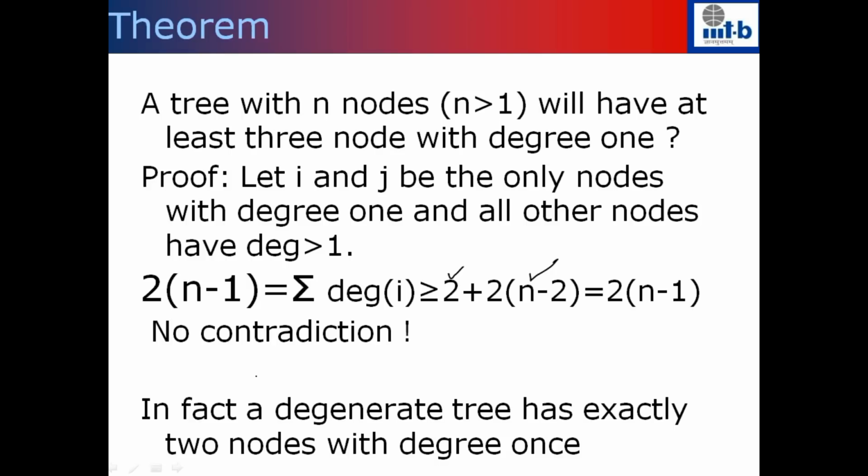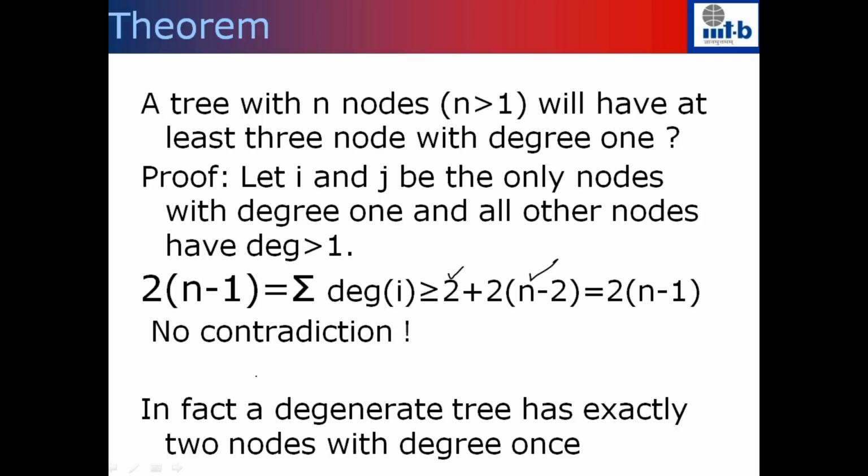In fact, the degenerate tree has only 2 nodes with degree 1, right? So this theorem is true only for 2 nodes. It's not true for 3 nodes. A quick example is a degenerate tree, where only the first node and the last node are degree 1 nodes. Every other node in the degenerate tree has degree 2. So this is not extendable to 3. This theorem is only true for 2 nodes.